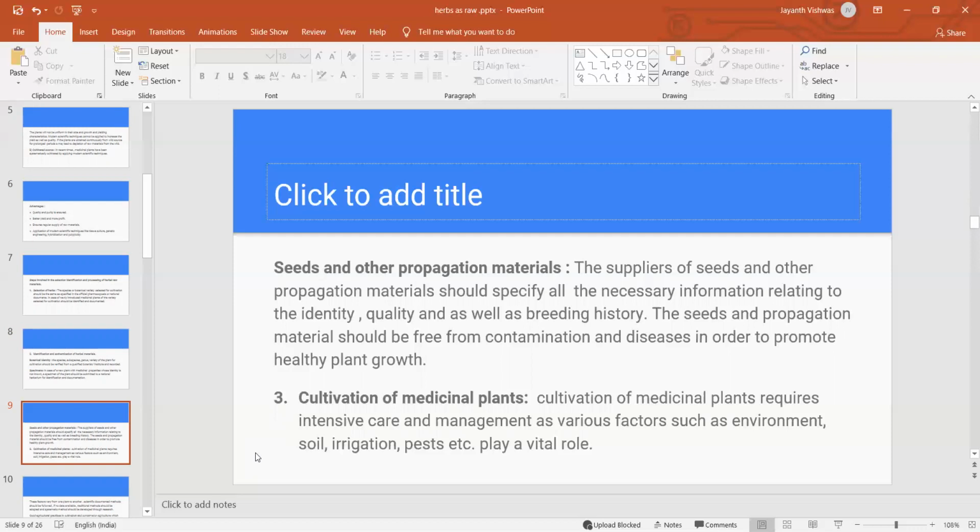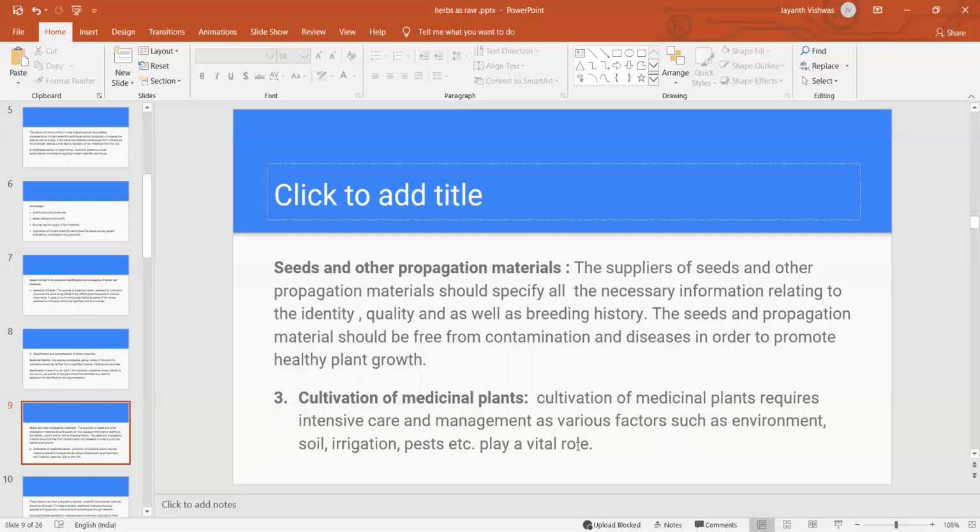So cultivation of medicinal plants requires intensive care and management, as various factors such as environment, soil, irrigation, pests, etc. play a vital role. So what I told, for cultivation of medicinal plants, we have to take care, and there are many factors.